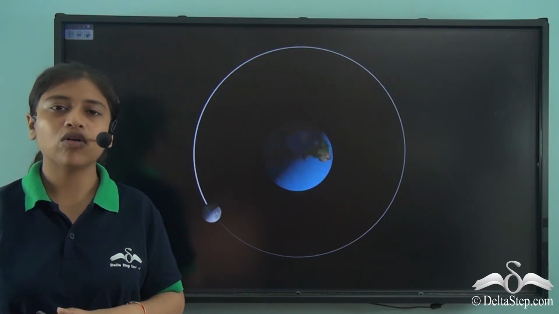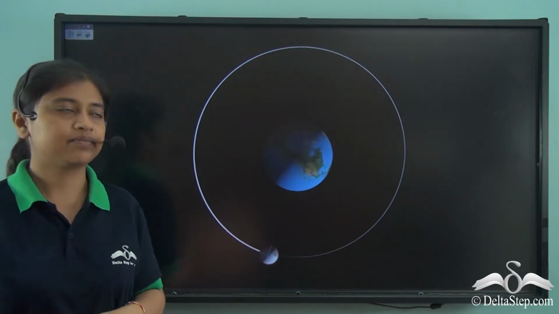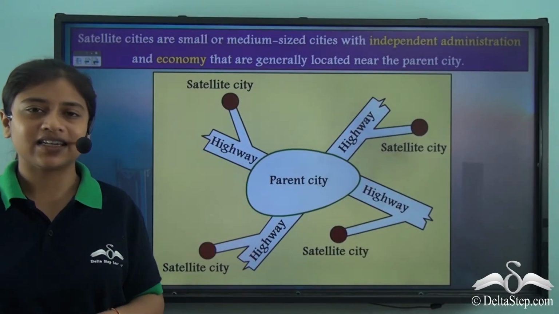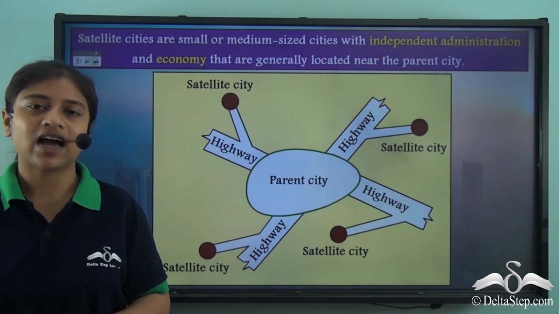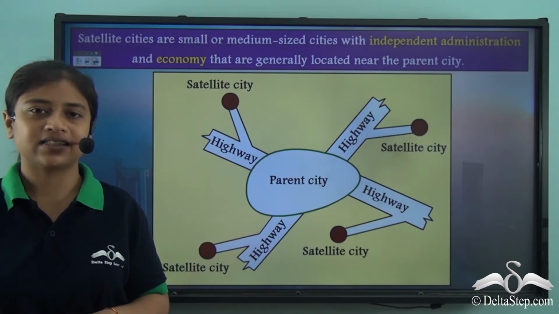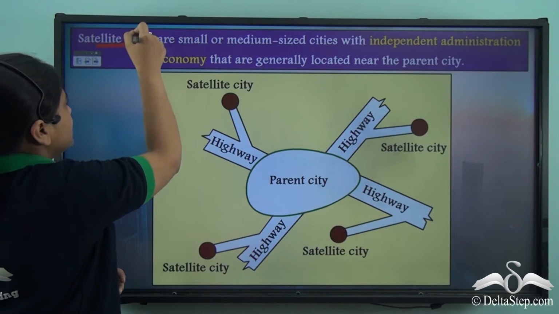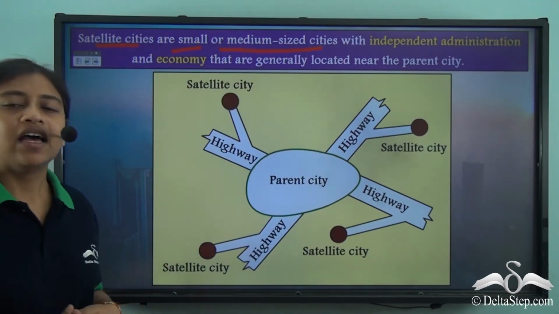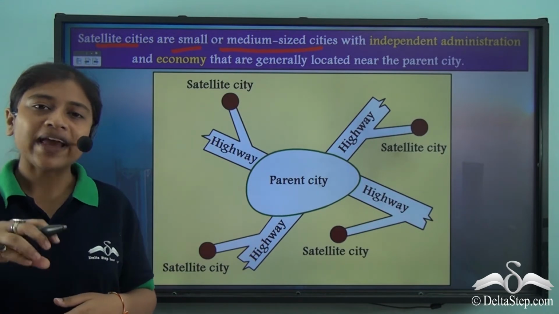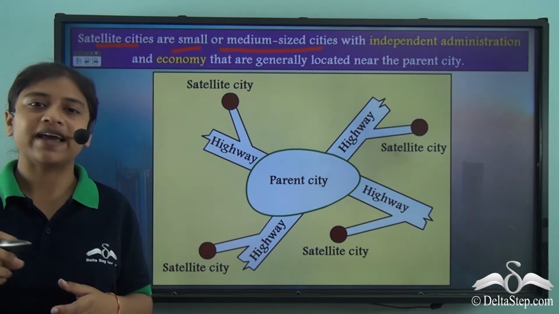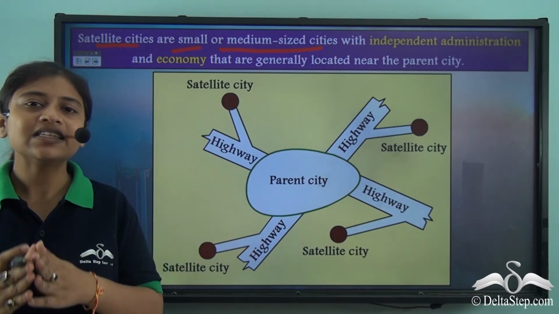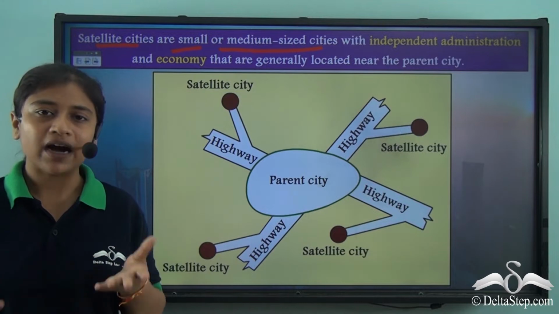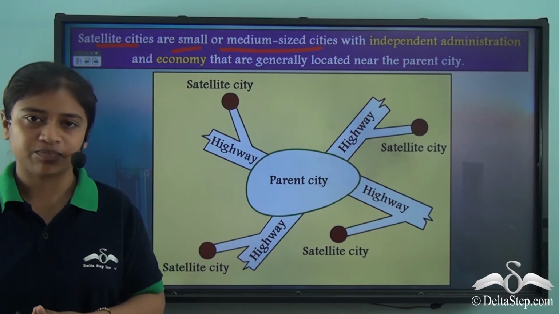Cities also show a similar phenomenon. Cities too have their own satellites. Such satellites are known as satellite cities. So, satellite cities are small or medium-sized cities. Now, they are away from the main city or parent city, and we can easily travel from the satellite city to the main city by a bus or any other normal transport.